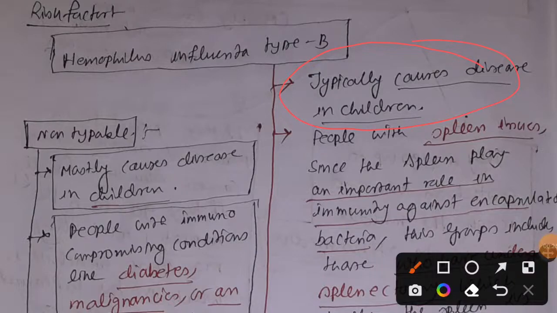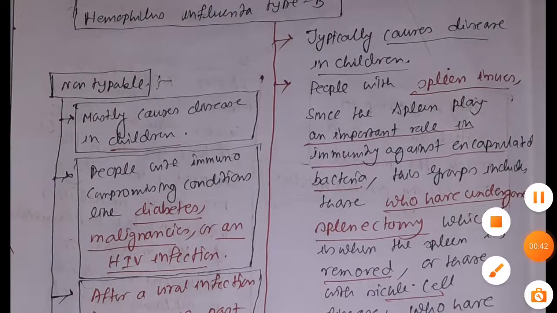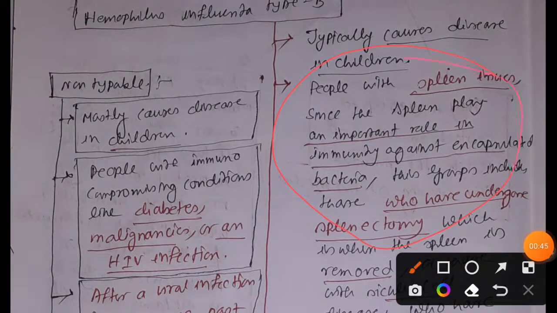Remember, at the end of the previous video I told you that 3 to 5% of the nasopharynx is colonized by Haemophilus influenzae type B in children of 2 to 5 years, right? So this is a very serious condition. Along with that, people who have spleen issues, because the spleen plays an important role in immunity against any kind of encapsulated bacteria.